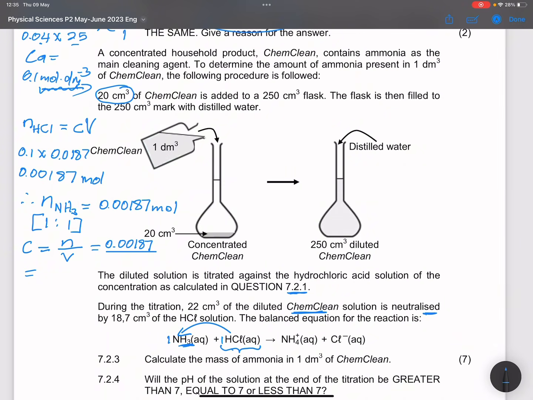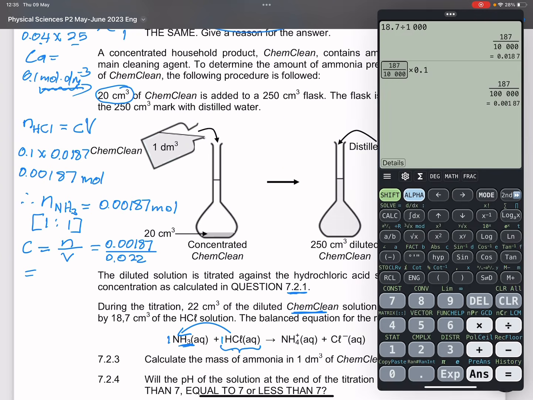So that's 22 divided by 1,000 again, which gives us 0.022. Now let's find out the concentration. 0.00187 divided by 0.022 gives us 0.085.